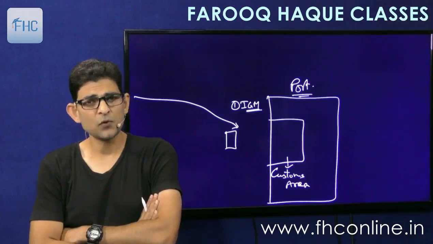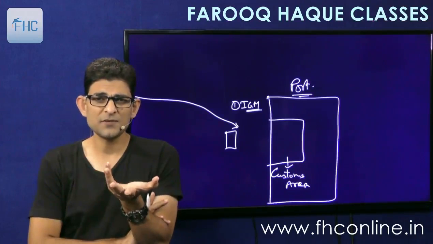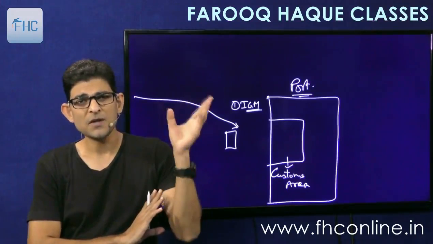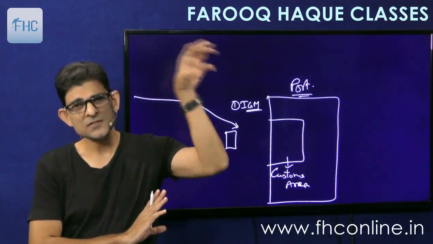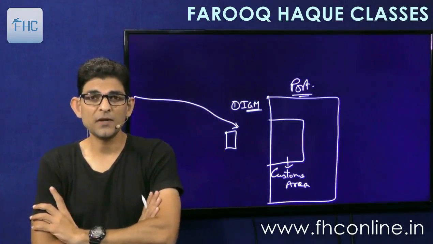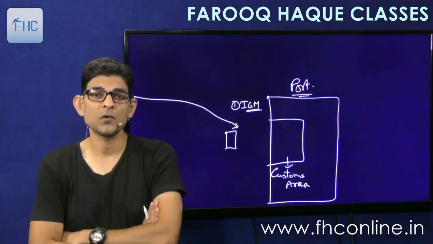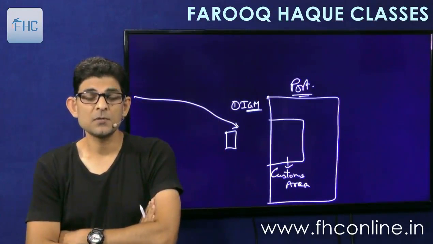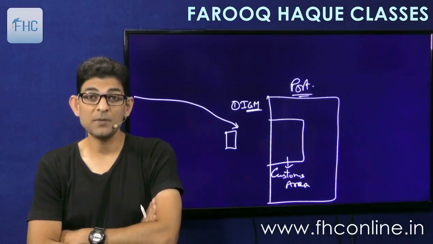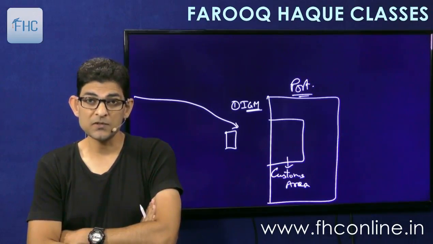Normally this is filed before arrival. So these days everything is electronic. So when the ship is coming, the ship office in London or New York, wherever it may be, they will just file it electronically with the government of India on the customs site. Okay. So it is already filed, you can say, before the ship comes. Similarly for aircraft, they have to file before coming into India. They have to file the import manifest.